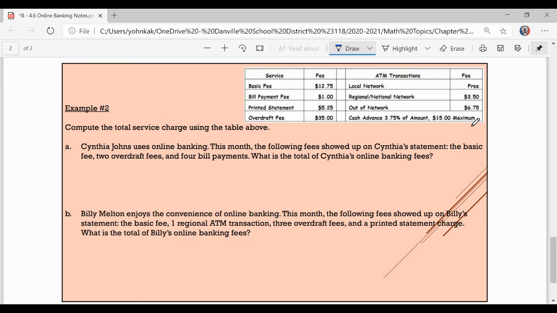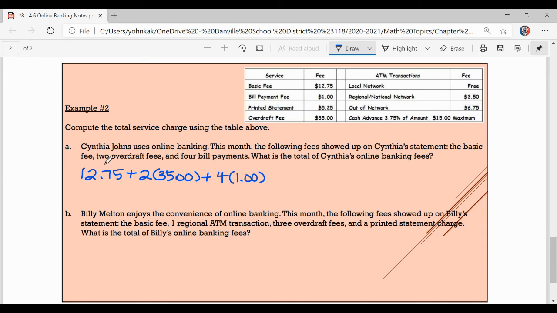So example 2, compute the total service charge using the table above. So Cynthia Johns uses online banking. This month, the following fee showed up on Cynthia's statement. The basic fee, which was $12.75. She had 2 overdraft fees. So that's 2 times 35. She had 4 bill payments, and each one is $1.